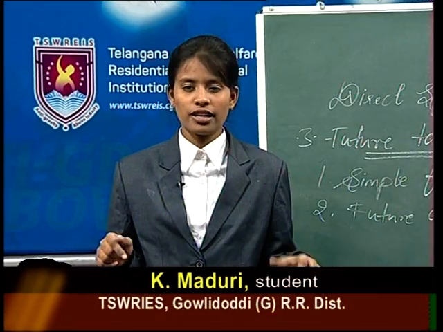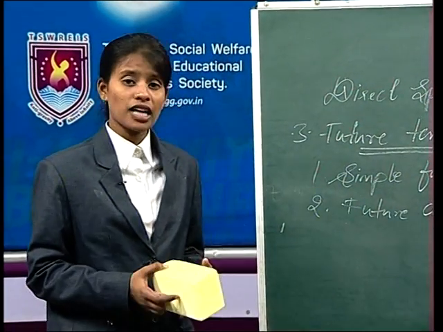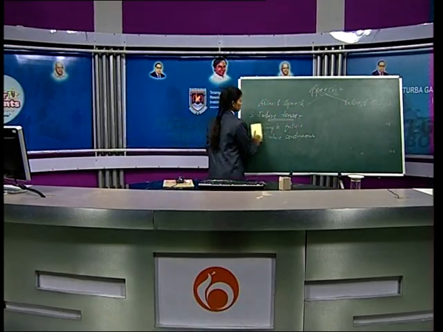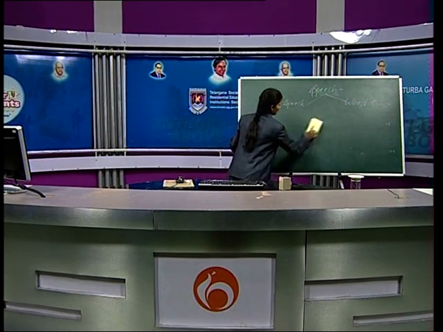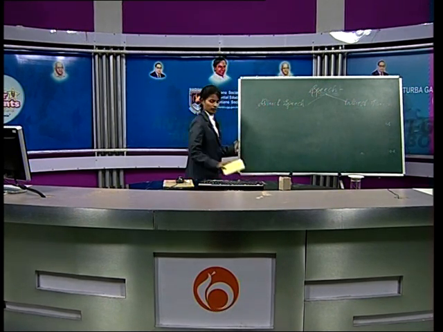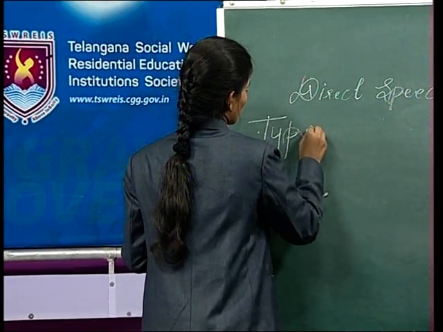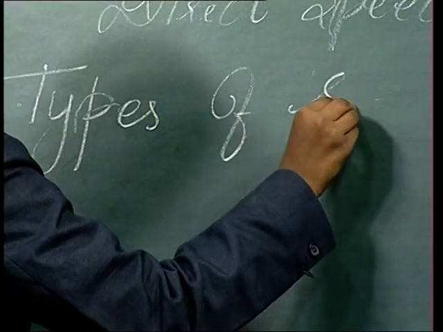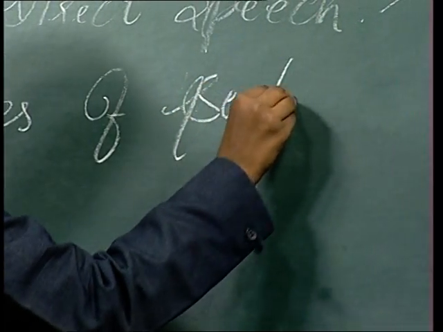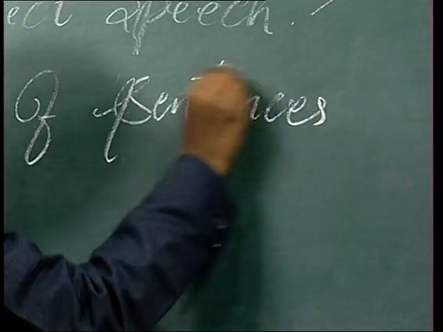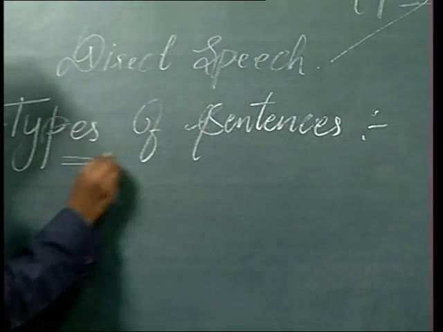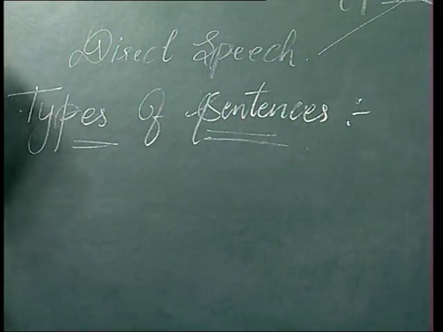Now let us see the types of sentences. There are four types of sentences.